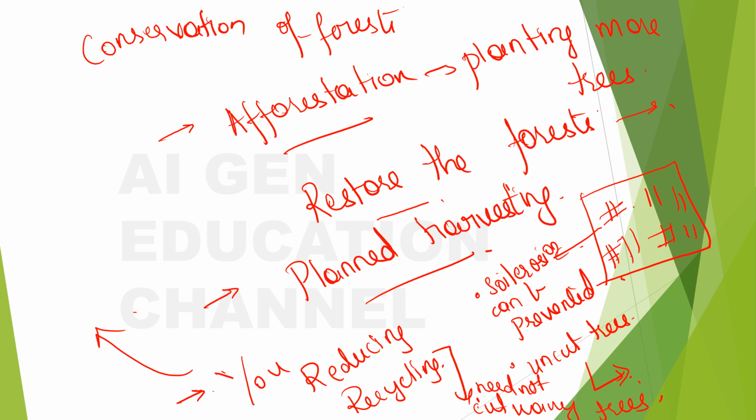And also one other thing I wanted to mention, there is something called agroforestry, right? What is this agroforestry?